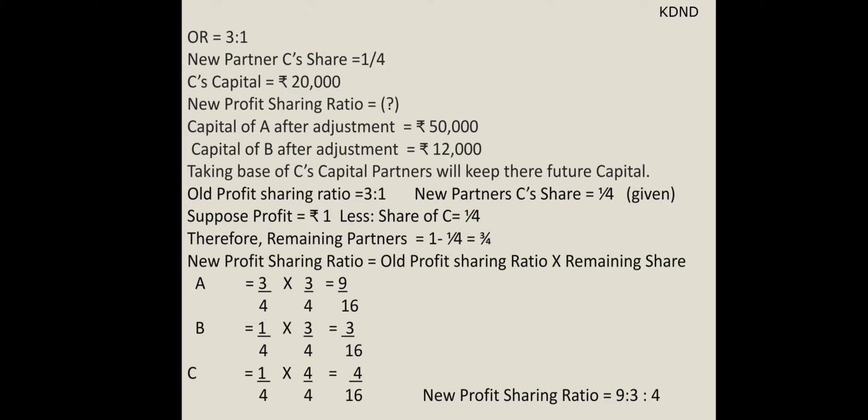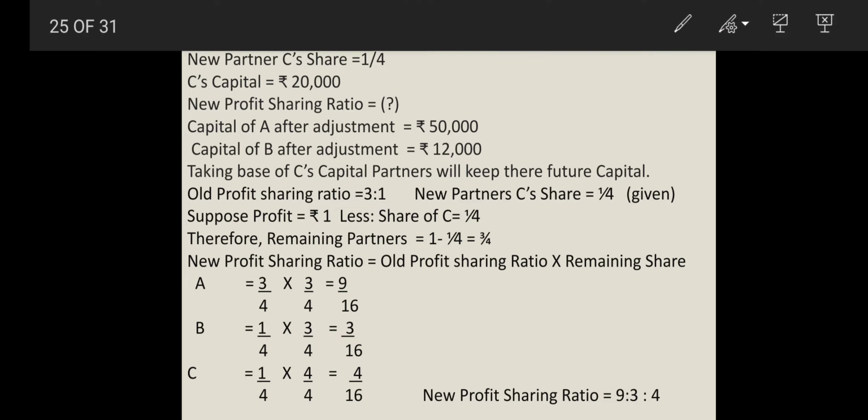So when the old ratio is given, new partner C's share is given, and C's capital is given, the new profit sharing ratio will be question mark. So first of all, take, suppose profit is equal to 1. So finally we come to the conclusion of finding out the new profit sharing ratio. So this whole part will give you the new profit sharing ratio 9:3:4.